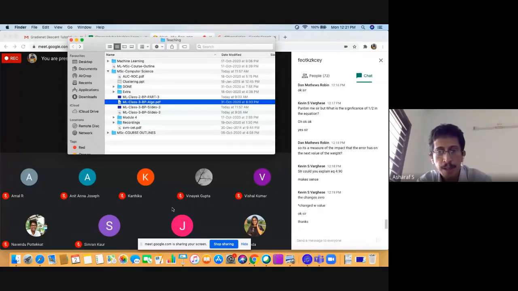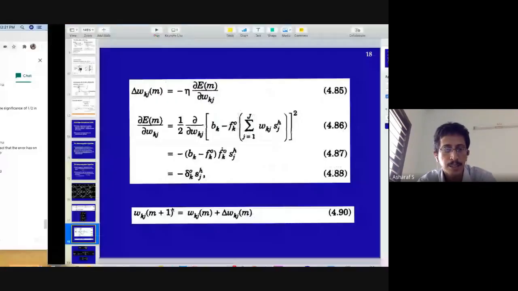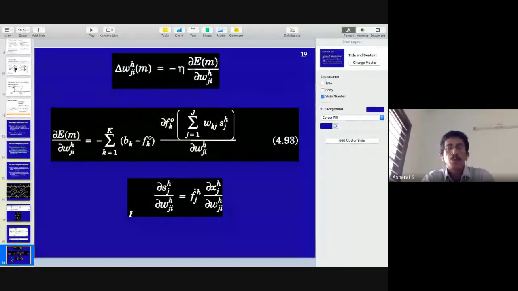Yes, I'll move on and I'll show you the other slide. Next one. So delta W_ji, essentially the weights connecting to the hidden layer, will be minus zeta into dou E by dou W_ji.